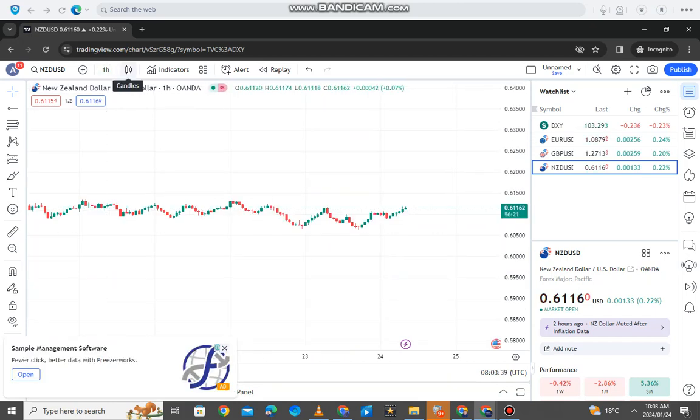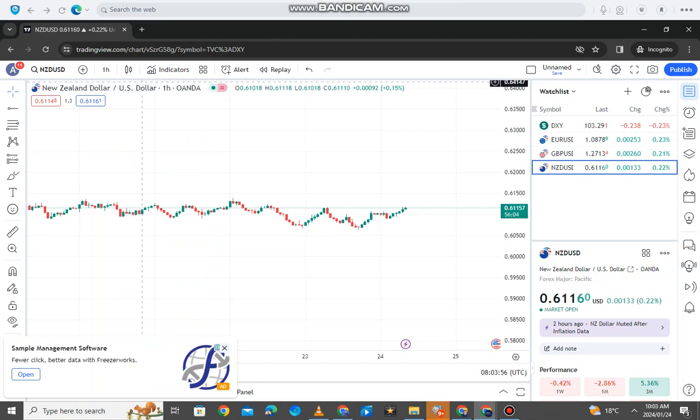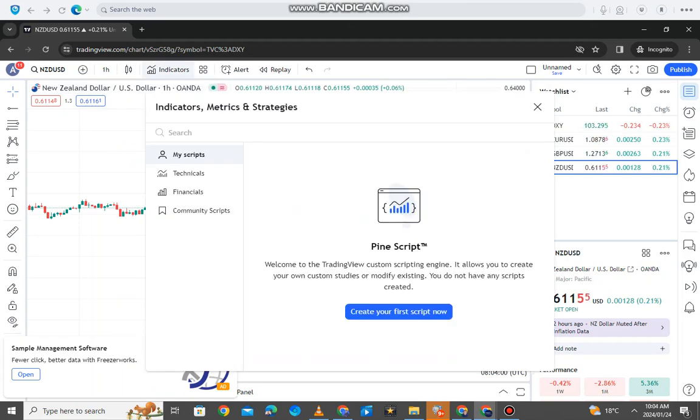And then when we move to the next bar, we've got our candlesticks here. I'm not sure if people still trade the bar charts and the hollow candles and the line charts and everything like that, but this is where we can find different candles like Renko and Heikin Ashi and everything like that. But I like to keep it simple, so I just stick to candlesticks. And the next one is the indicators. A lot of people like using indicators. I don't use indicators, guys.